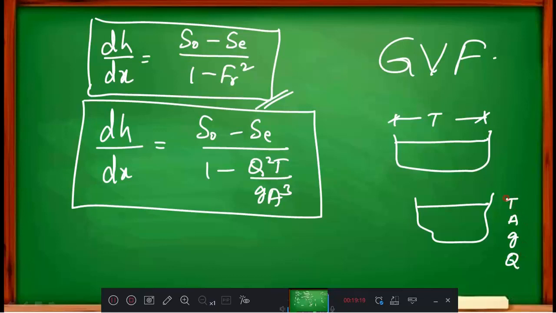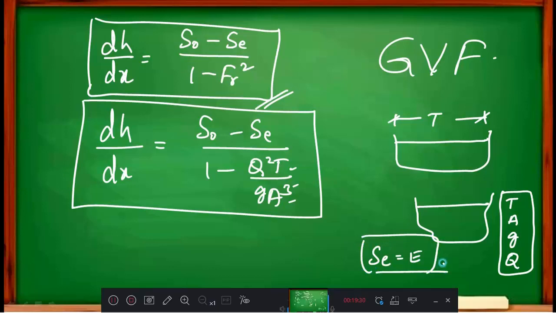Q will always be given or asked, so these are all known. Then what is your SE? SE is the energy slope, so nothing to worry about; that also we can calculate from specific energy, that is H plus V square by 2g. Then S naught will be the bed slope.